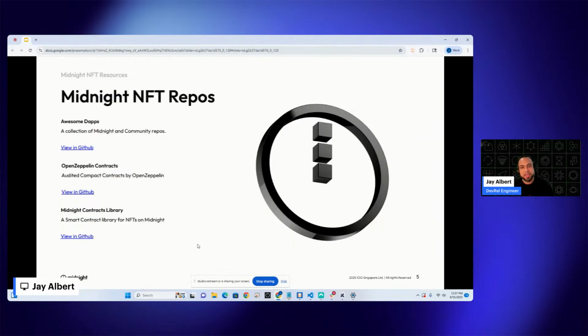But as I was talking to the team, I realized that there's people within our organization that are working on repos that they haven't made public. So what I wanted to do first is gather all that information and first make that accessible. And I found this Midnight Contracts library by one of our solutions engineers who recently joined. His name is Ricardo, and I'll bring him on to another Dev Hangout because he's done amazing work. I love his repo, and we'll go over that today.